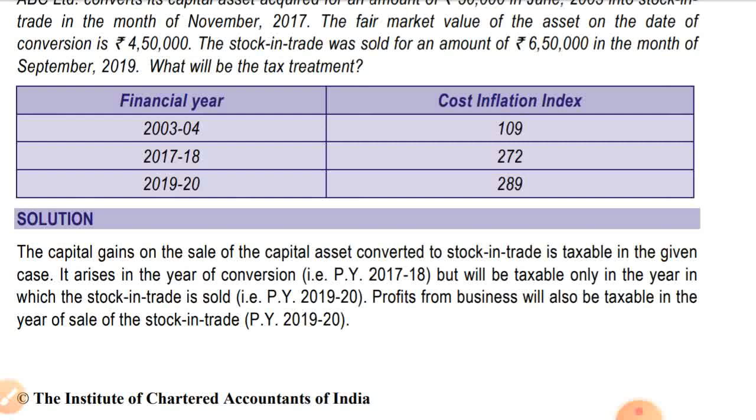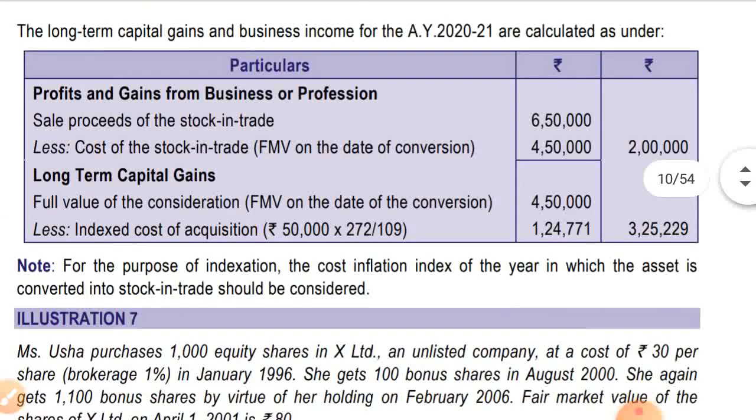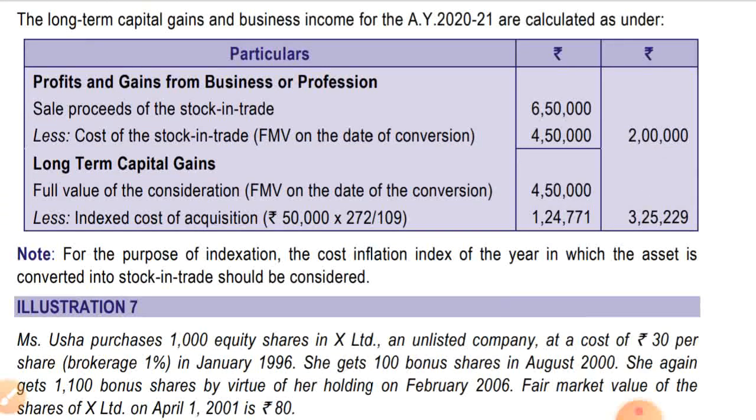So 272 divided by 109, it is coming to 1,24,771. And if we deduct that amount from 4,50,000, it is coming to 3,25,229. Note: for the purpose of indexation, the cost inflation index of the year in which the asset is converted into stock in trade should be considered.